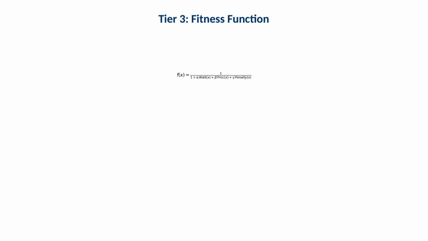This slide defines a fitness function that increases when waiting time and processing time decrease, and decreases when penalties for constraint violations increase. Operationally, fitness is the scoring rule that guides evolution. If penalties are not calibrated well, the algorithm may prefer infeasible schedules or, conversely, become overly conservative.